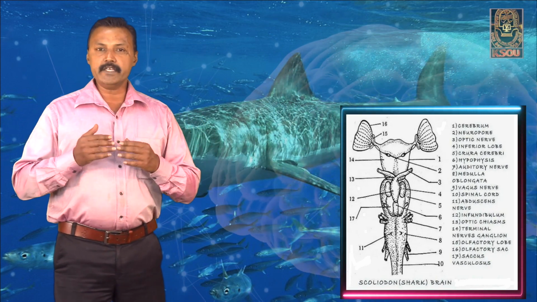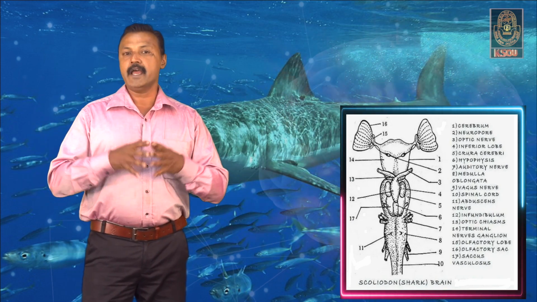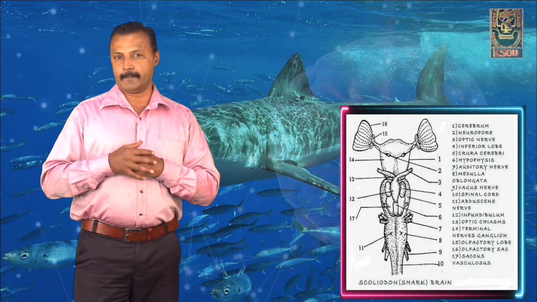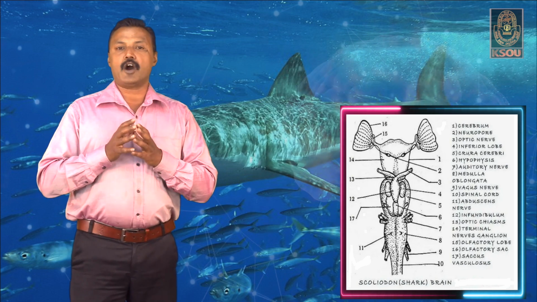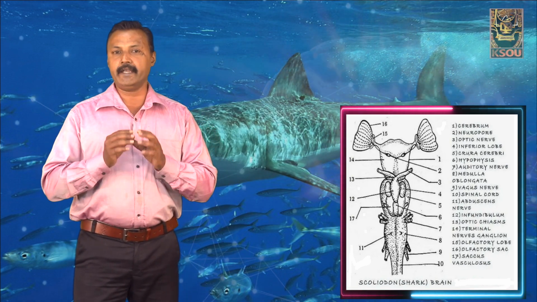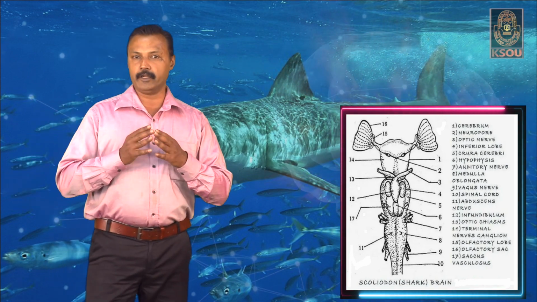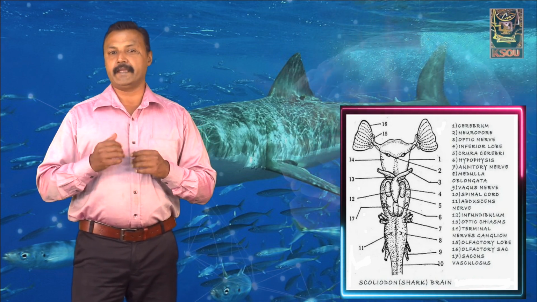Now, below this midbrain there is a region called the hindbrain, which consists of the medulla oblongata as well as the cerebellum. The cerebral hemispheres found within the hindbrain are divided by divisions, and the medulla oblongata joins itself with the spinal cord.